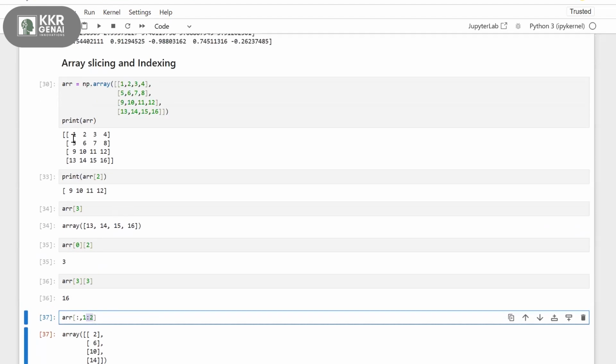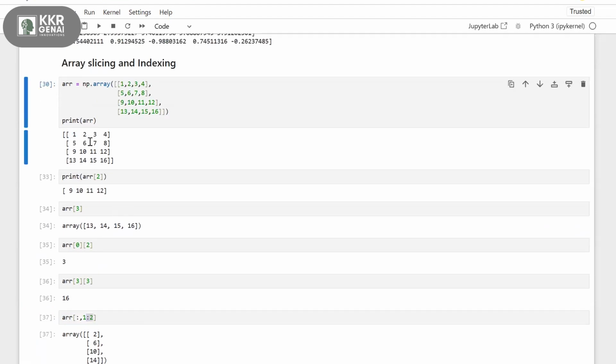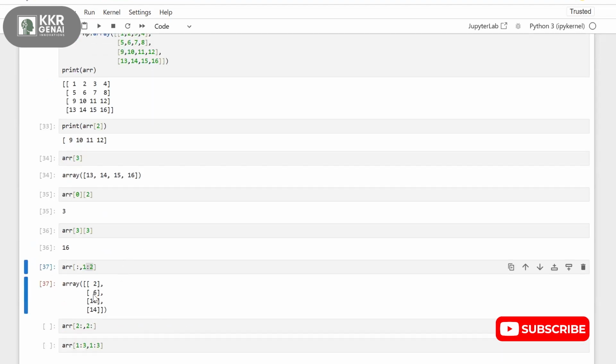So first go through all the rows, and then index 1 to 2, but not including the 2. Index 1 means 2, 6, 10, 14. It will exclude the 2, so I'm getting only 2, 6, 10, 14. See this, my output is 2, 6, 10, 14, all the rows and the index 1, the second column, sorry.